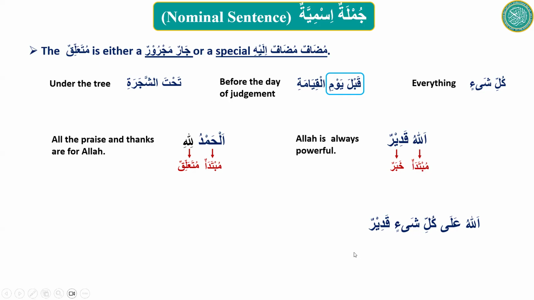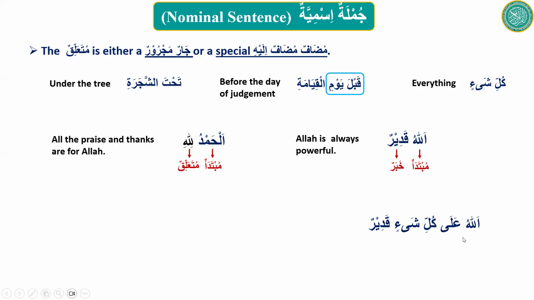Can you translate this? Qadir was in the previous example as well. Allah, it is Allah. No, no, go Allah to Qadir. Allah is always powerful over everything. Yeah. Allah is always powerful over everything.